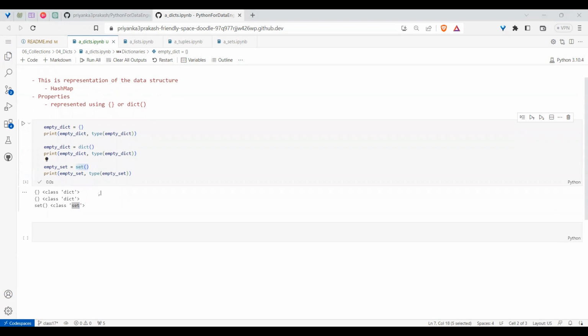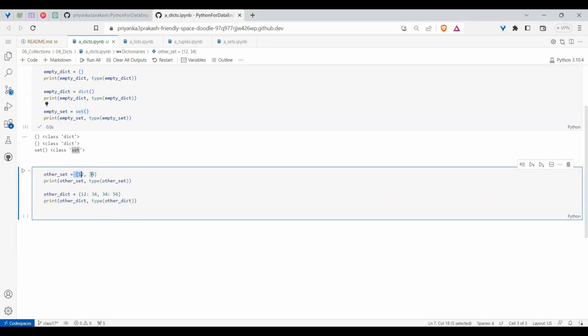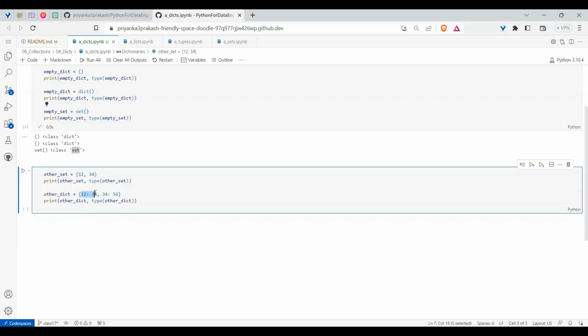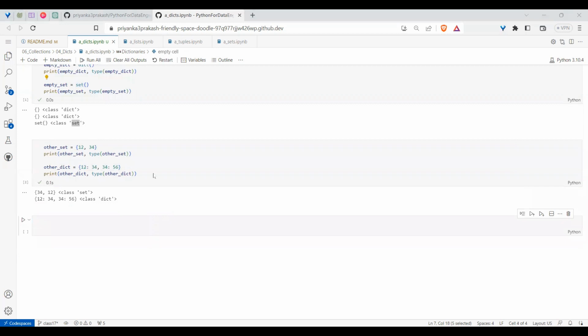Similarly, if the dictionary has some values, then it's not a big deal. Whenever you have values, the problem will not be there. In a set, you use curly braces only, and the values are comma separated. Whereas in a dictionary, every value pair will be colon separated, and each pair is comma separated. Means you will have a pair of values each time. That's the beauty of a dictionary, and that's the difference between a set and a dictionary.